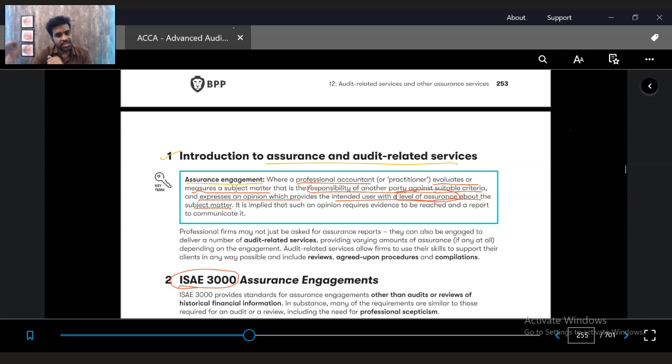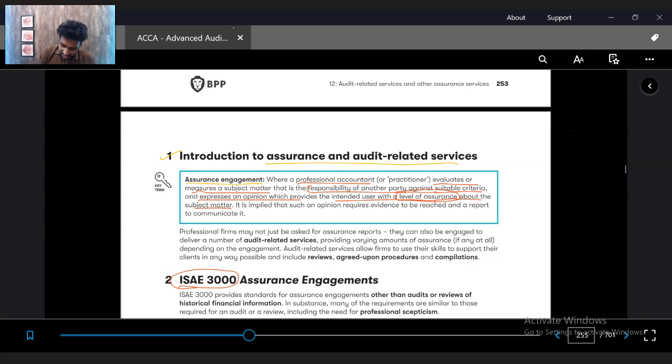It will be like, okay, I've just reviewed it, I did not find any problem. Reasonable is where he will go much deeper, collect much more evidence, and say that I have reviewed everything and I can say that it's true and fair. So that's reasonable assurance. He's giving a positive opinion. Whereas in limited assurance, he's giving a negative opinion. He's saying that I reviewed it, but I'm unable to find anything. It's like a disclaimer saying, okay, I might be wrong, but I didn't find anything. Right?